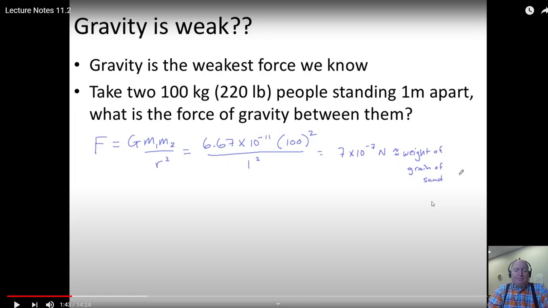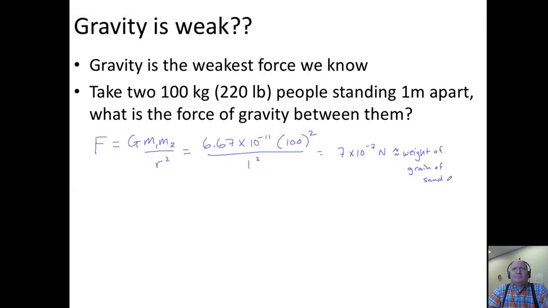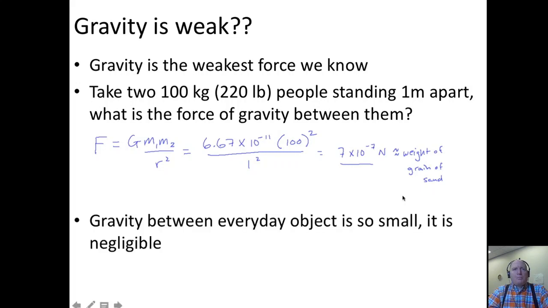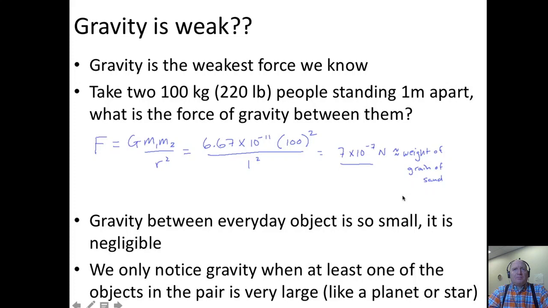This is super cool. Two people, normal people, a meter apart, normal distance, attract each other with a force about the weight of a grain of sand. That's extremely weak. It's so weak that typically we do not worry about the force of attraction between everyday objects. We ignore it. It's negligible. We only really notice gravity when at least one of the objects in the pair is very, very large, like a planet or a star.